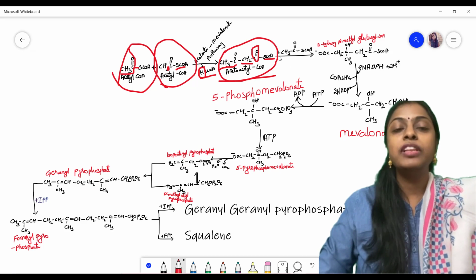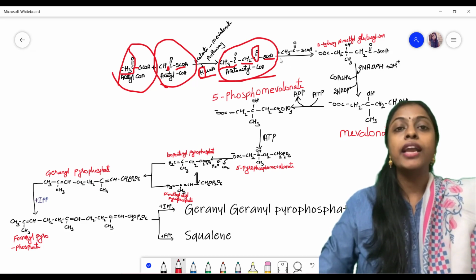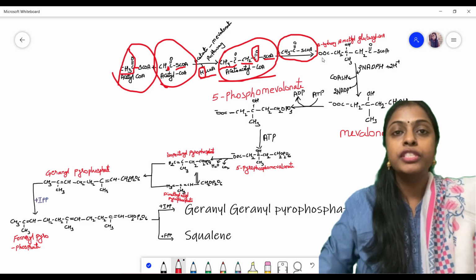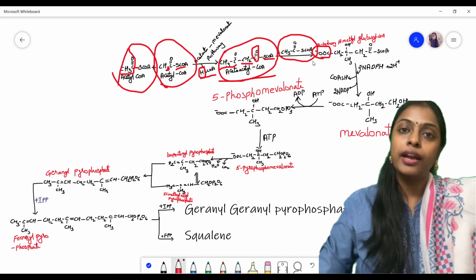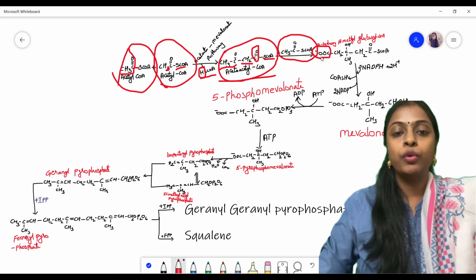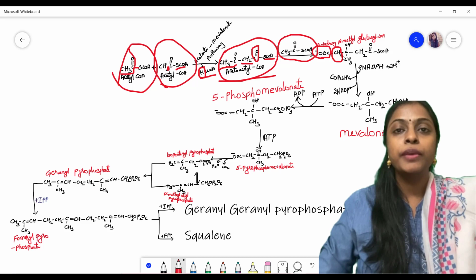So the next step will be, to this one again we are adding one acetyl-CoA. Now what will happen, if you see, it will be losing one hydrogen again, and it will become COO. And this one will become CH2.